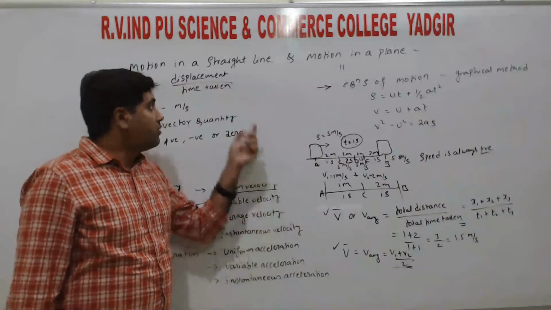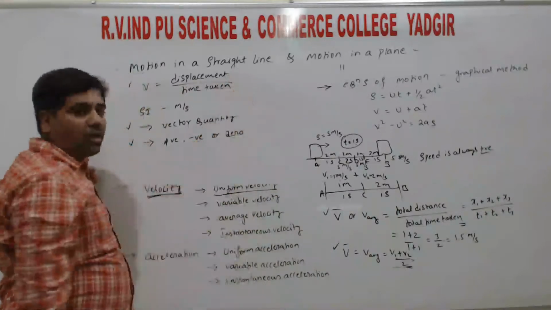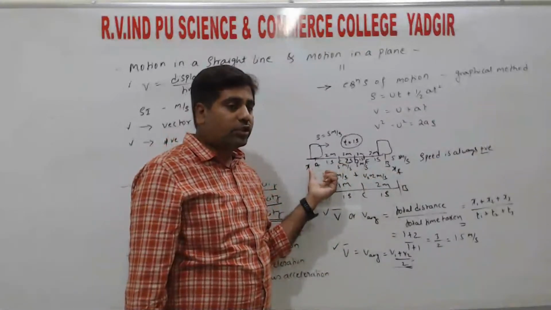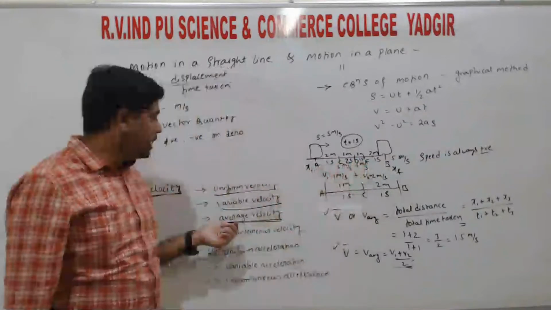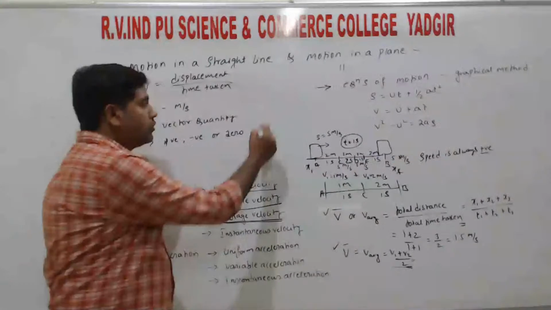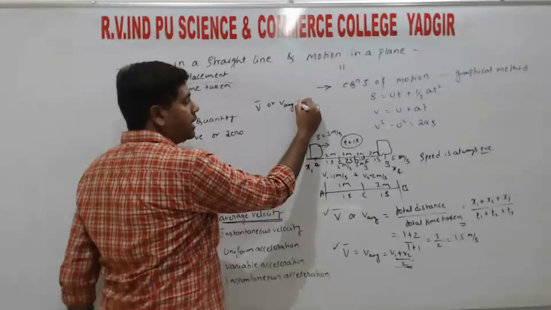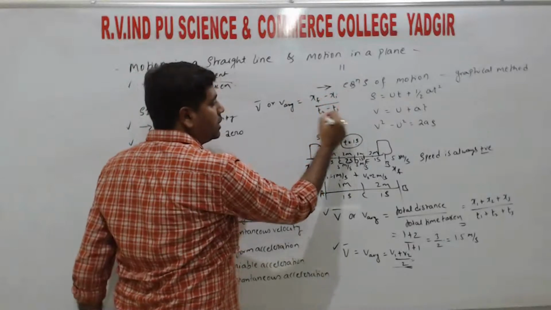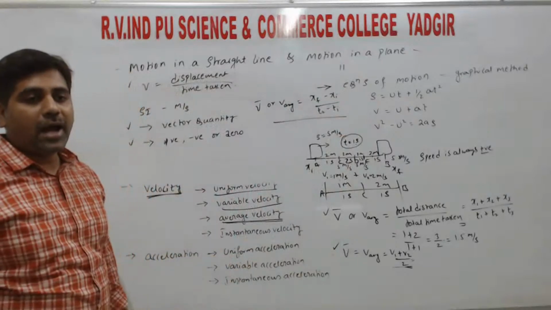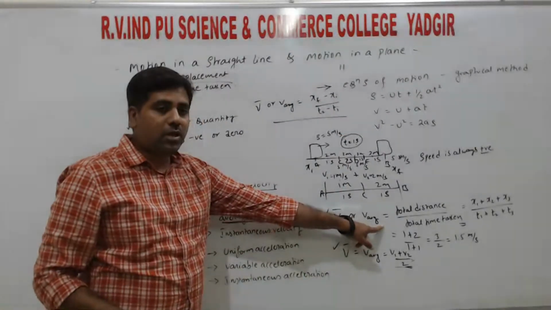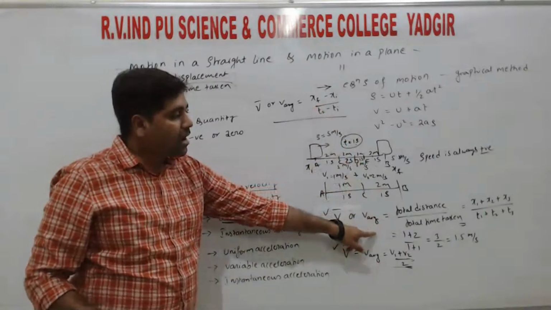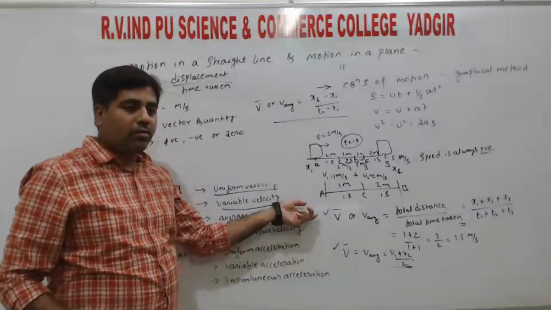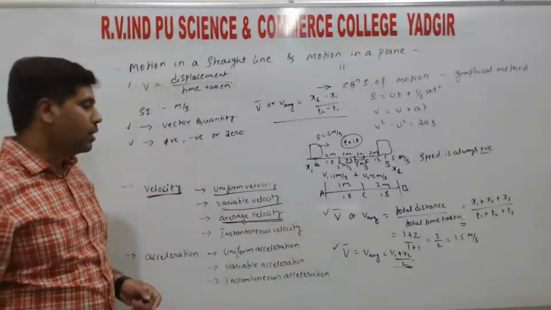So in other words, it covers equal displacement in equal intervals of time. The difference between the final position and the initial position, and the time difference, is what we take as the average velocity, right? So v bar or v average equals xf minus xi divided by t2 minus t1. This gives the relation for the average velocity, and that is the relation for the average speed. The formulas for average velocity and average speed are different. We define them almost the same way, but the formulas are different, right?